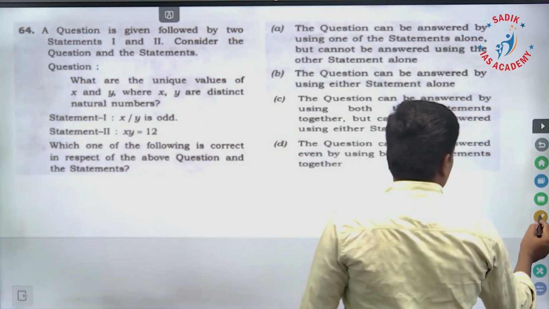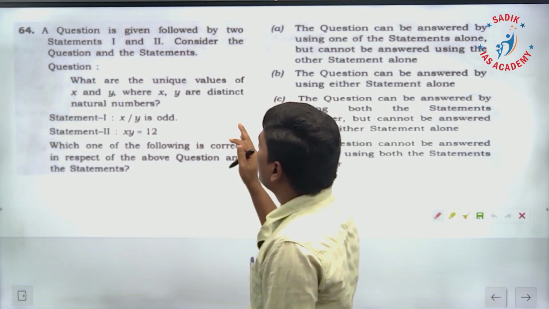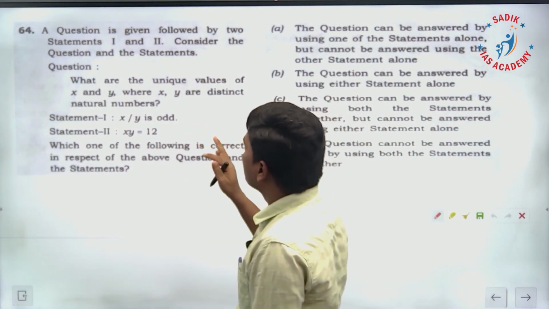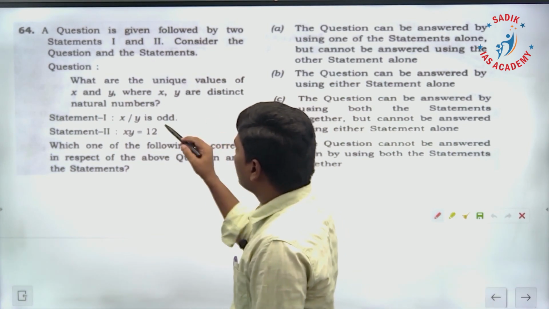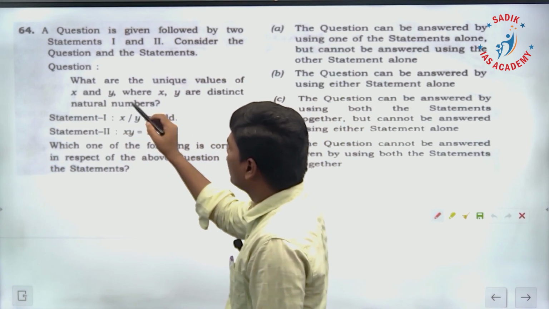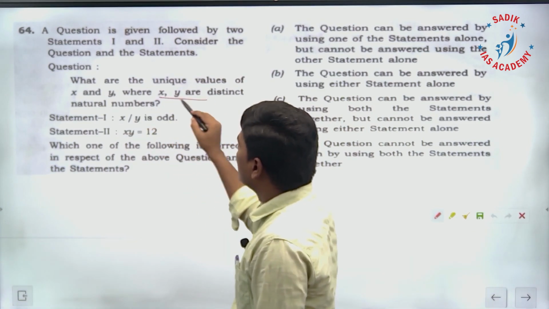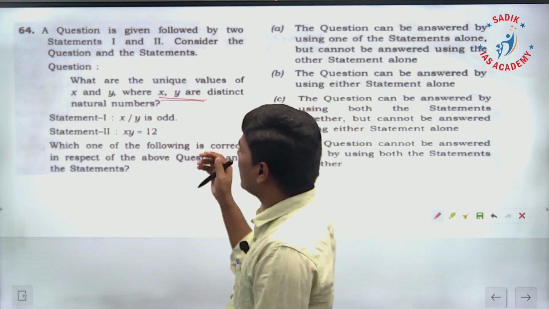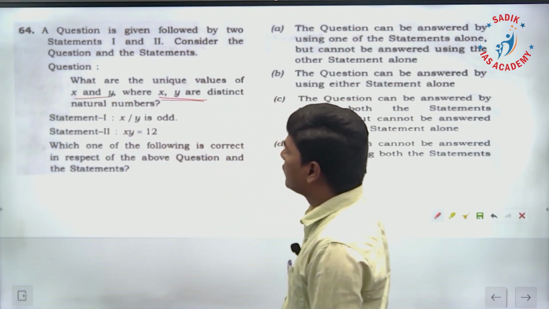64. A question is given followed by two statements 1 and 2. Consider the question and the statements. What are the unique values of x and y? The question is, what are the unique values of x and y, where x and y are distinct natural numbers. They are not the same. What is the value of x and y? That is what we have to find, unique values.